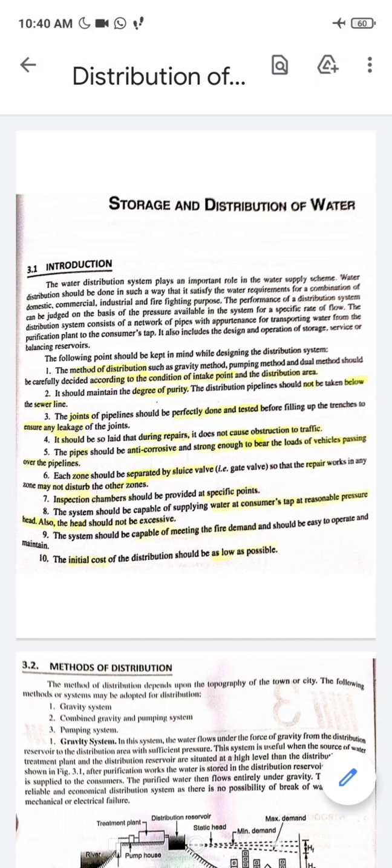The next point is each zone should be separated by a slice valve, that is a gate valve. I have already explained the uses of the gate valve in the previous lecture, so you know that gate valves are used for disconnecting the water supply to a certain section. So when repair work is being done, only that section should be affected in its water supply, and other sections should remain unaffected, and that can be easily done with the help of a slice valve.